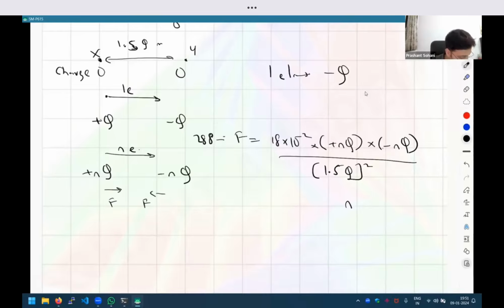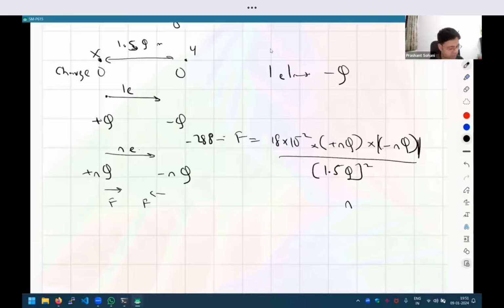Why is the sign not matching? Because this is an attractive force, maybe the sign should be negative. For now, let us ignore the sign, because we can keep everything positive. Let us only deal with the magnitude, the absolute value, instead of writing minus nq.